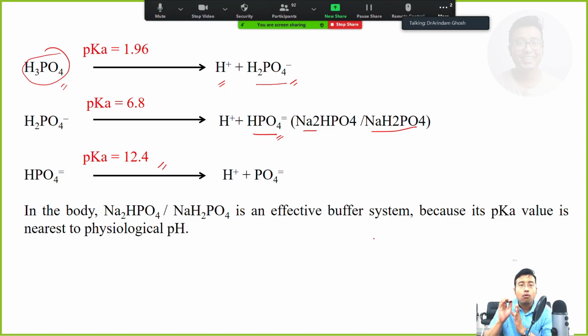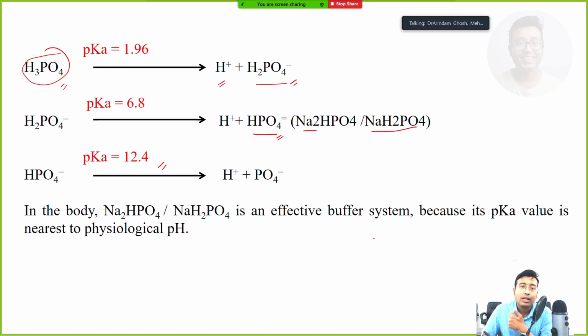So what is the composition of phosphate buffer? The composition of bicarbonate buffer was carbonic acid and sodium bicarbonate. Remember, carbonic acid and sodium bicarbonate in case of bicarbonate buffer.